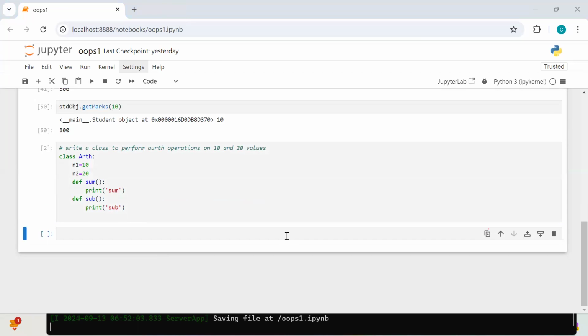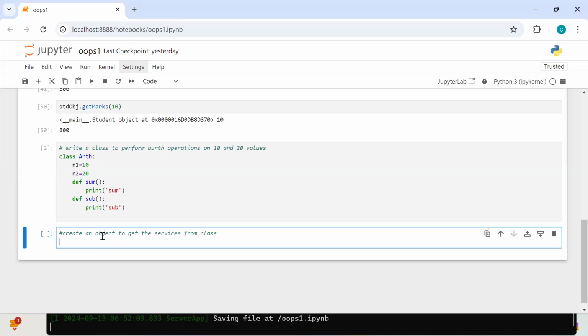I want to get the services from the class. Then what is required? Create an object. You have to create an object. How can you create an object in Python? How can you get the object? How can you create an object? Call it.